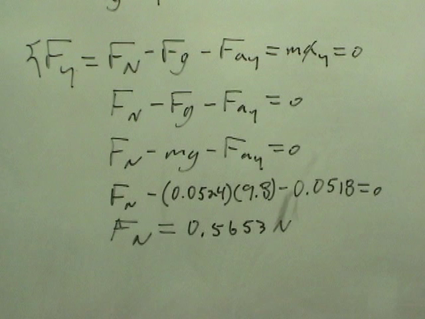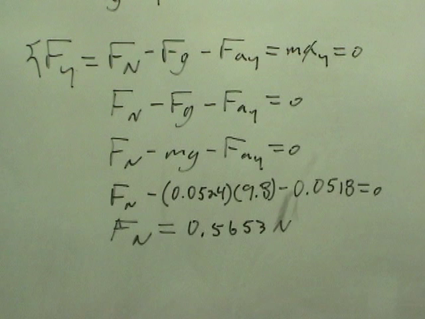So force normal minus the mass times gravity minus the force applied in the y direction equals 0. So we have the values for the mass, g, and the force applied in the y direction. So force normal minus 0.0524 times 9.8 minus force applied in the y direction, which is 0.0518, equals 0. So we end up with force normal equals a number. We've just got that. That's force normal equals 0.5653 newtons.